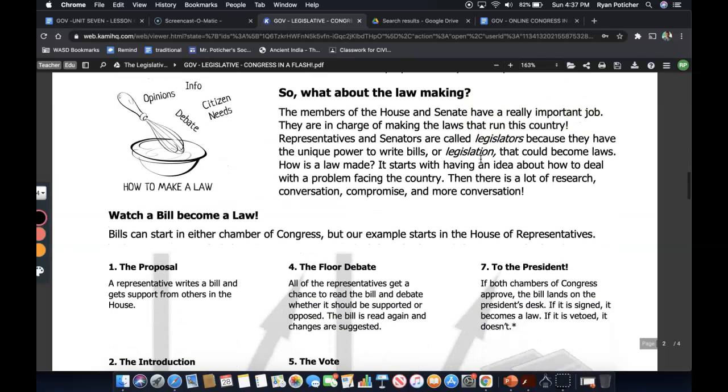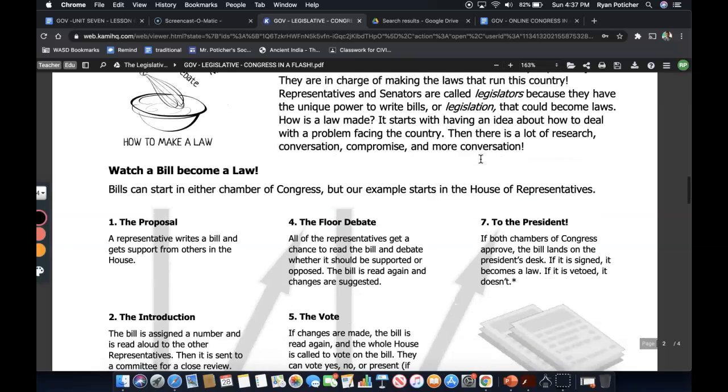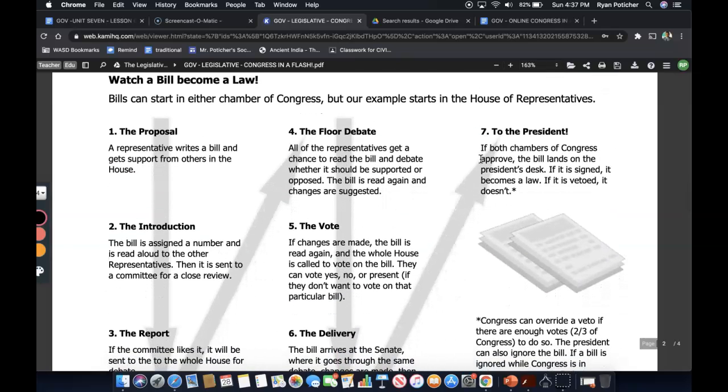So what about lawmaking? Well, the members of the House and Senate have a really important job. They are in charge of making the laws that run our country. Representatives and senators are called legislators because they have this unique power to write bills or legislation that would become laws. How is a law made? Well, it starts with having an idea about how to deal with a problem facing the country. Now, there's a lot of research, conversation, compromise, and more conversation. In this diagram below, we're going to learn about that. Watch a bill become a law.